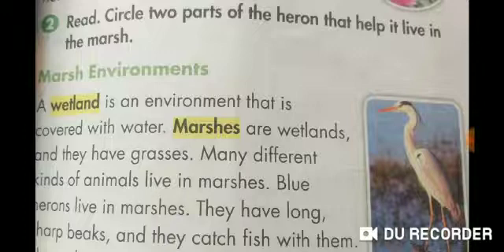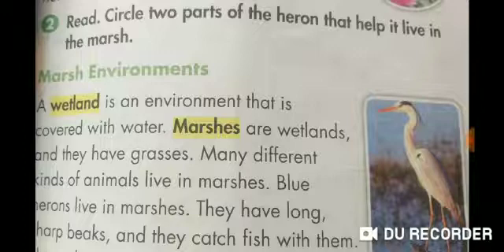Some birds that love a marsh environment include wading birds such as blue herons, waterfowl, and fishing birds like belted kingfisher and osprey. Blue herons have long, sharp beaks that help them to catch fish.